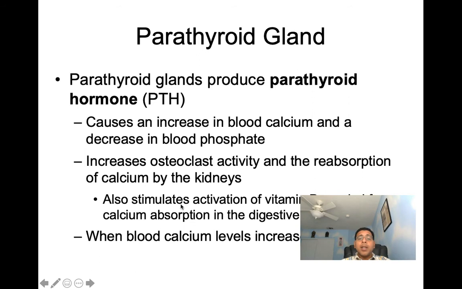So you can see here it's also going to help increase its absorption in the digestive tract as well. And then we can see when blood calcium levels increase, PTH is going to be shut off. So this was an example of a negative feedback mechanism.